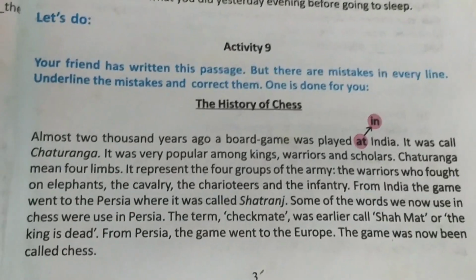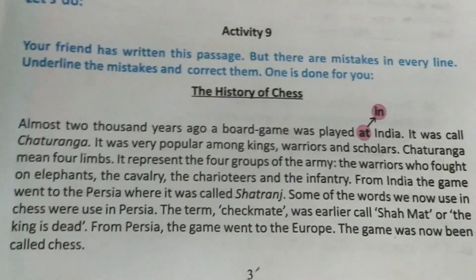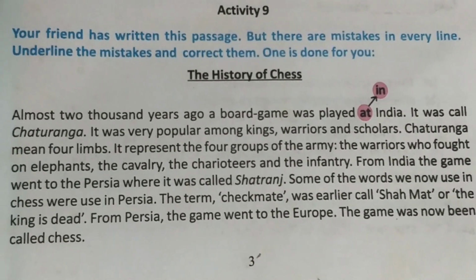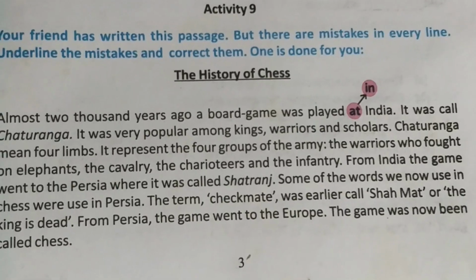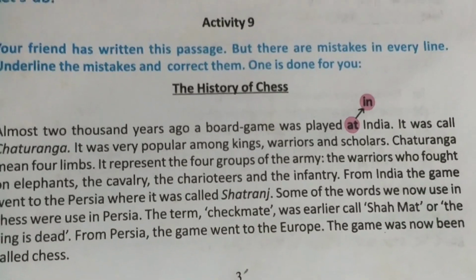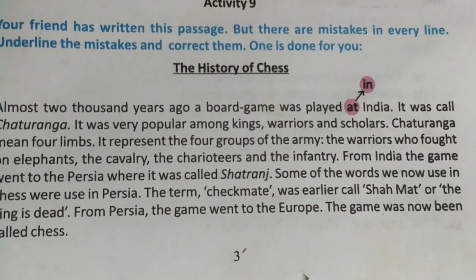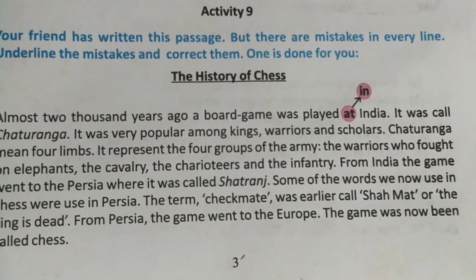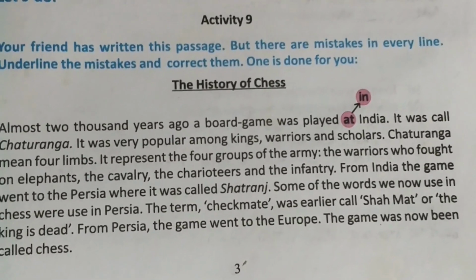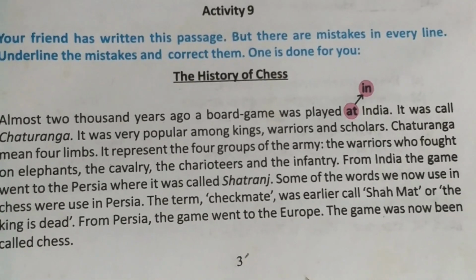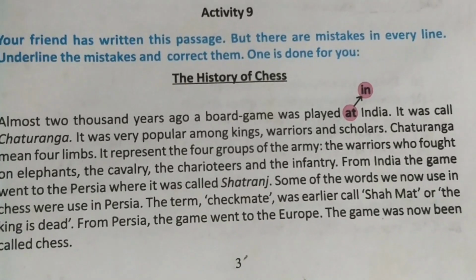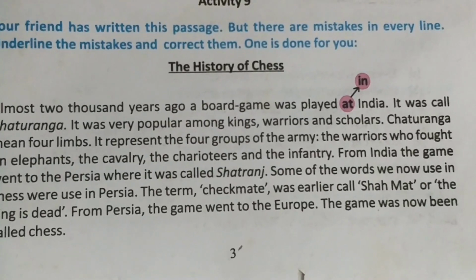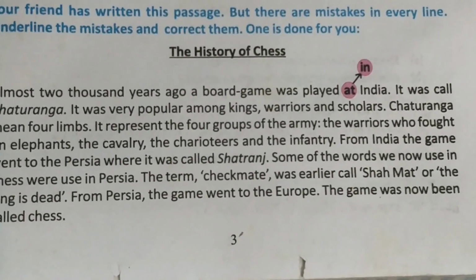Now children, let us see activity 9. The history of chess. A paragraph is given and there are some mistakes in this paragraph. We have to correct it. So let's read the paragraph. Almost 2000 years ago, a board game was played at India. So see, they have corrected at with in. It will be in India. Let's go to the next sentence. It was called Chaturanga. No, it will not be called. Make it called. It was very popular among kings, warriors and scholars. Chaturanga means, it will be means because Chaturanga is singular. So, mean will take an S.